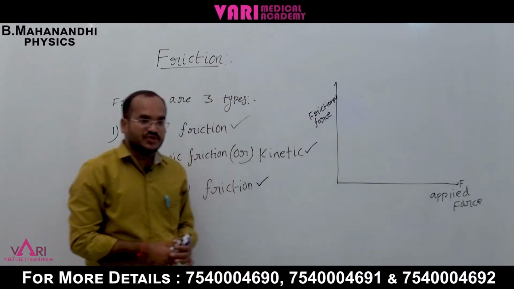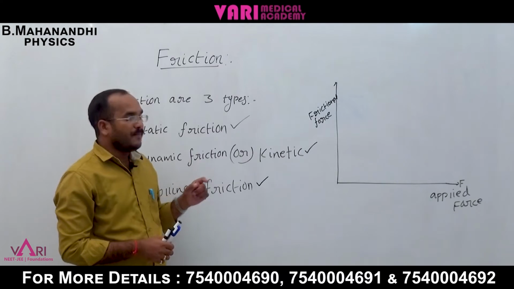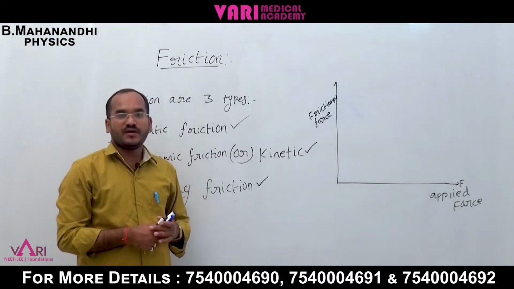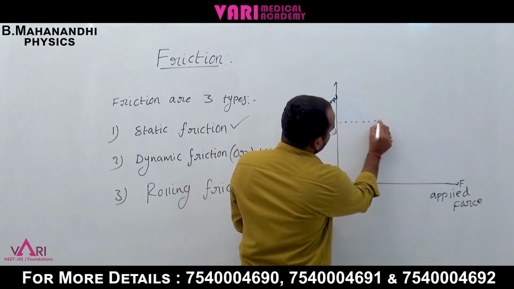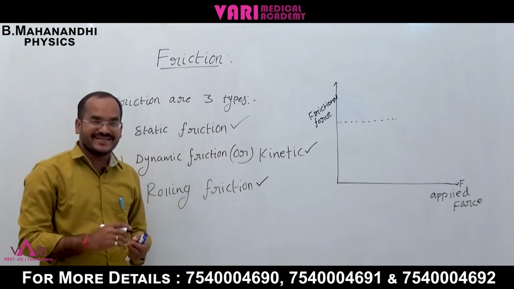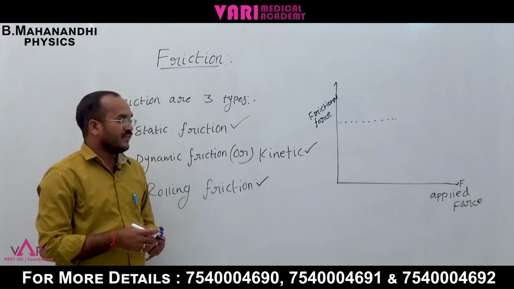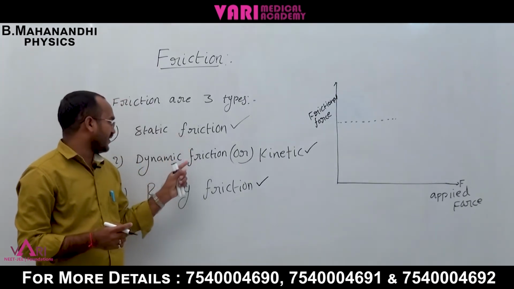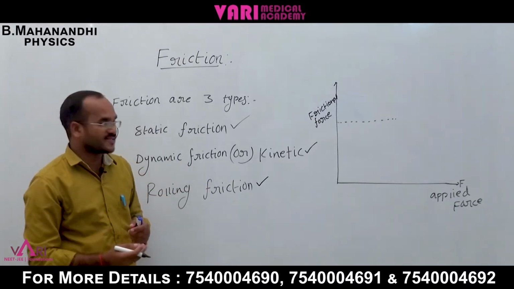At the origin, if a force is applied but the body is not moving, the frictional force is constant. But if the force is continuously applied, frictional force is produced. Because of this, the static friction converts to dynamic friction, because the body's motion has started.